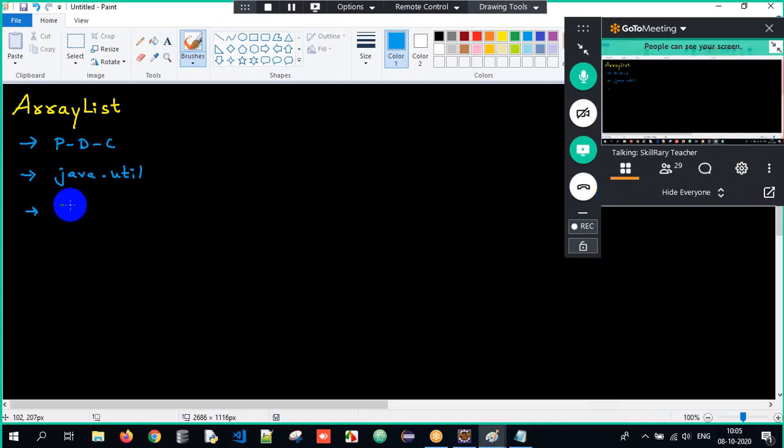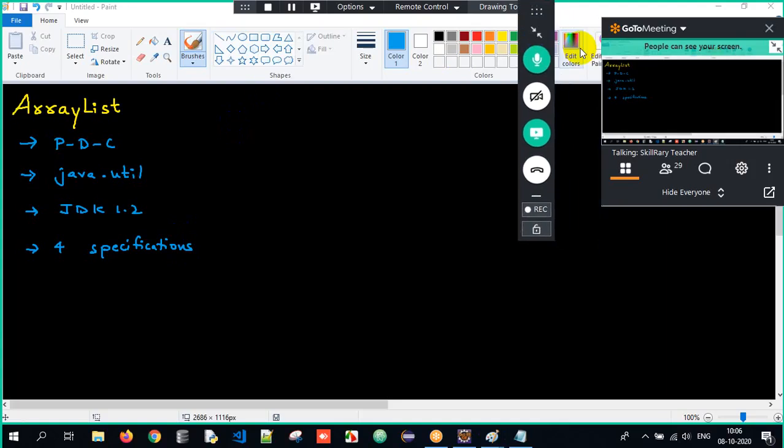It was introduced from JDK 1.2. And all the four specifications are satisfied by ArrayList also. Why? ArrayList is an implementation class of List. So all the specifications of List are applicable to ArrayList as well, such as insertion order maintained, duplicates allowed, null values allowed, it is index based. So all those four specifications are applicable for the ArrayList class here.